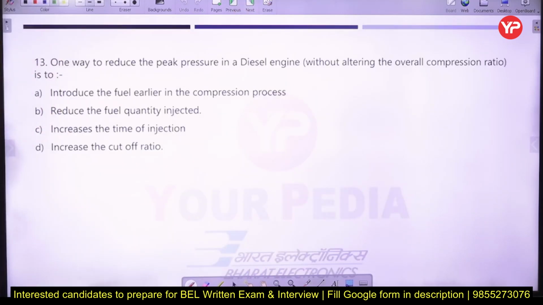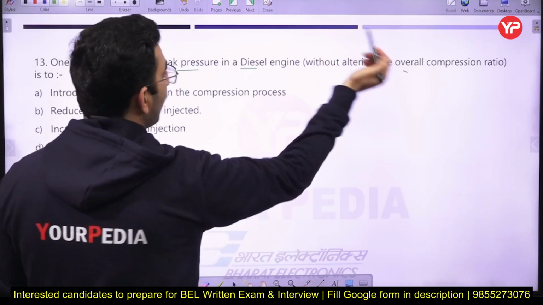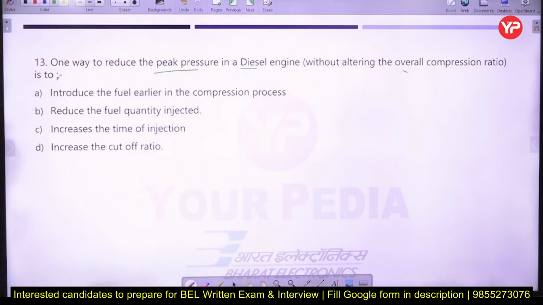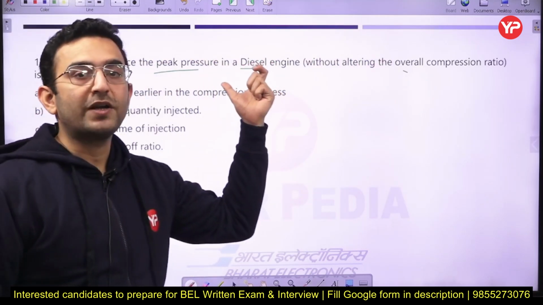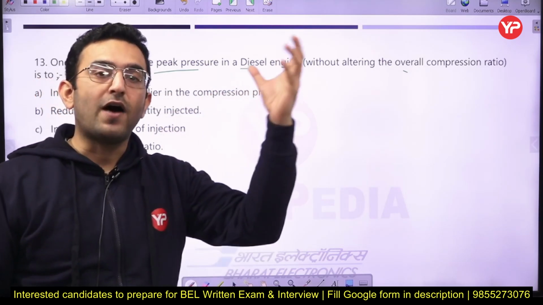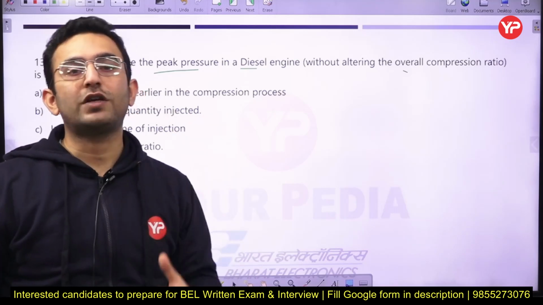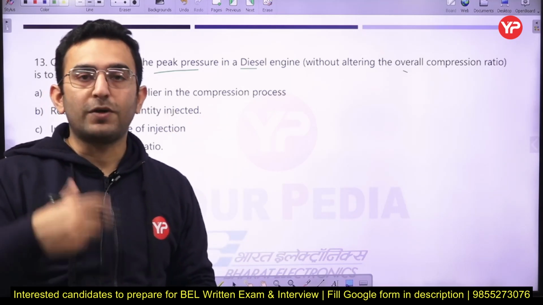Next question, one way to reduce the peak pressure in a diesel engine without altering the overall compression ratio. Just see how compression takes place in a diesel engine. First of all, the air enters the cylinder, which gets compressed. After that, we supply the fuel into the system, and due to the high temperature of the compressed air, the combustion of the fuel takes place.